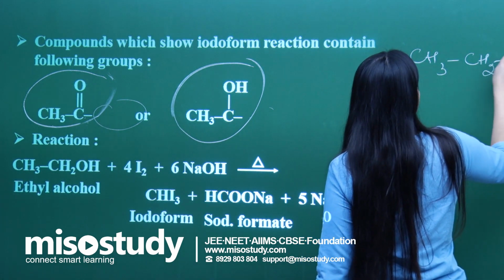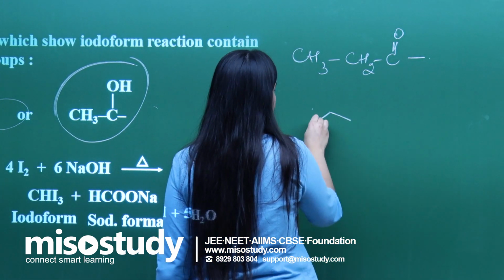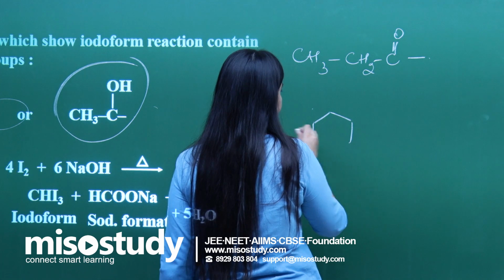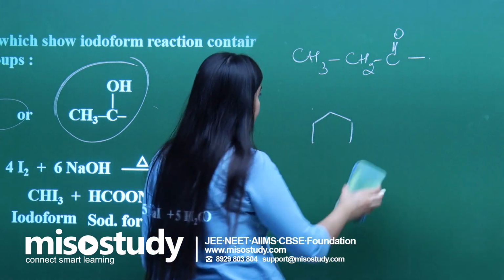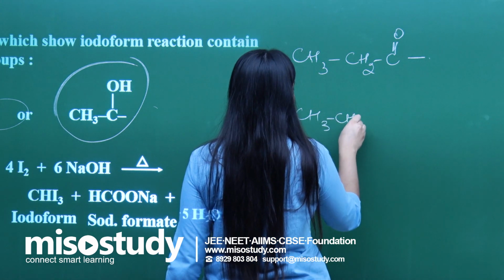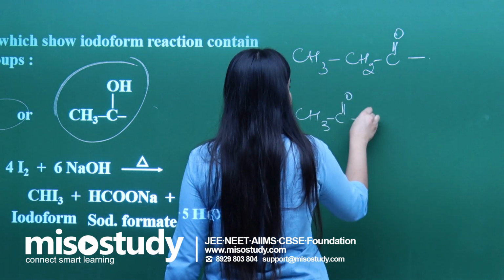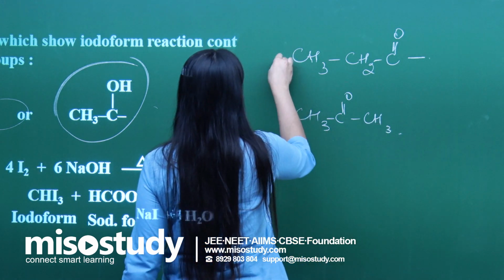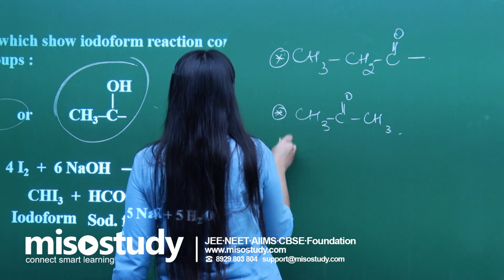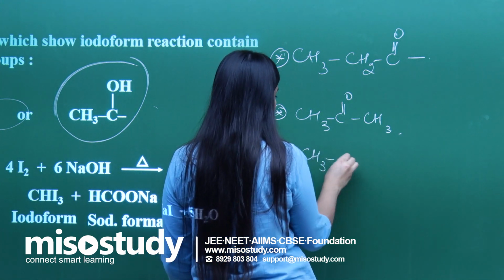Let's say I have taken this group. You are going to tell me which will give the iodoform and which will not.